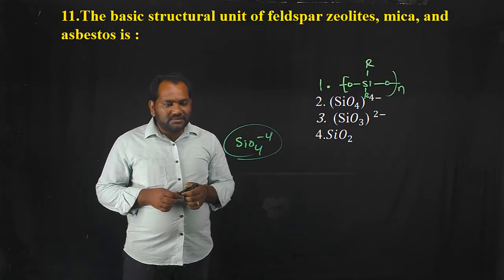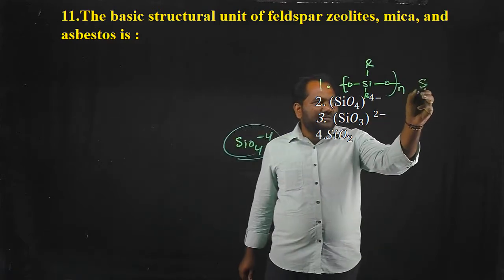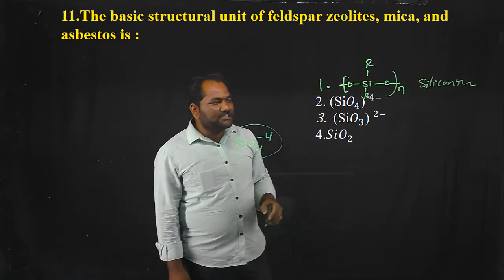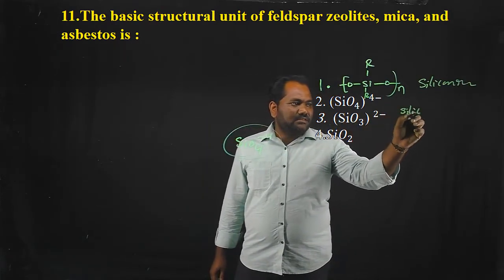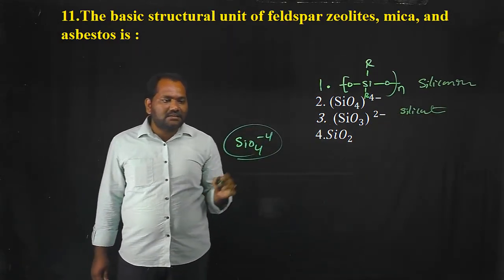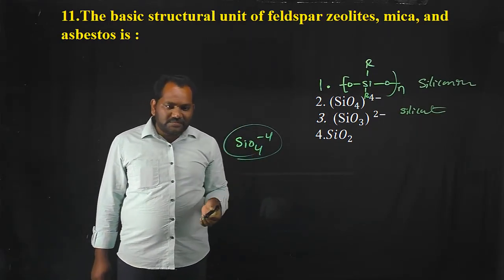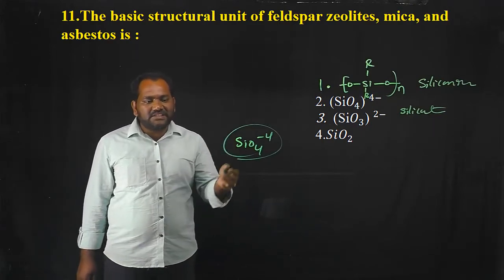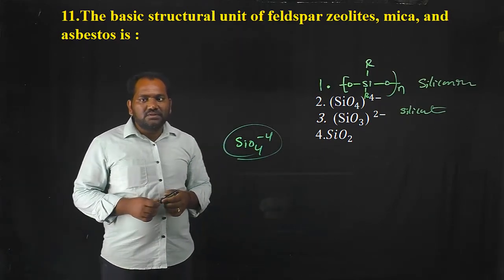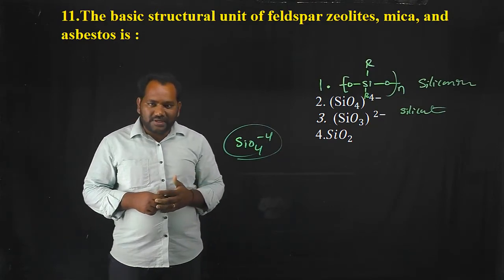The first option is R2SiO taken n times. That is the basic unit of silicon rubber. The second one is called silicate. The silicate is the basic unit. SiO4 4 minus is the basic unit of asbestos, mica and zeolite. Basic unit is silicate, that is SiO4 4 minus. Okay.